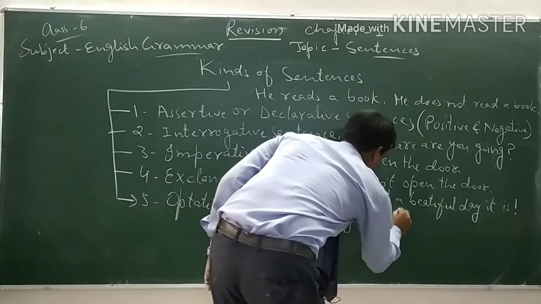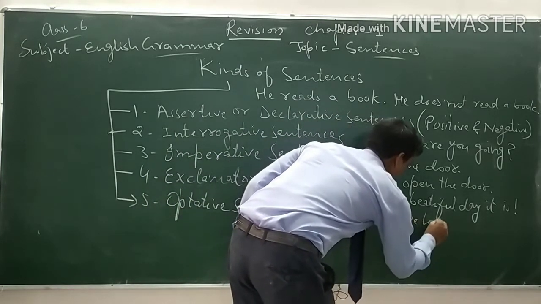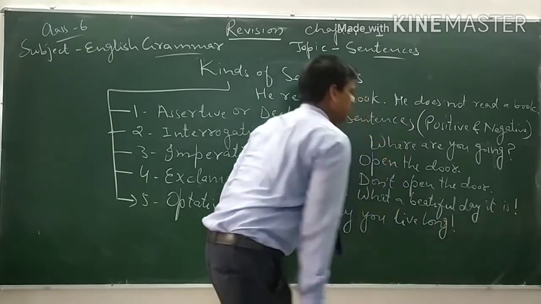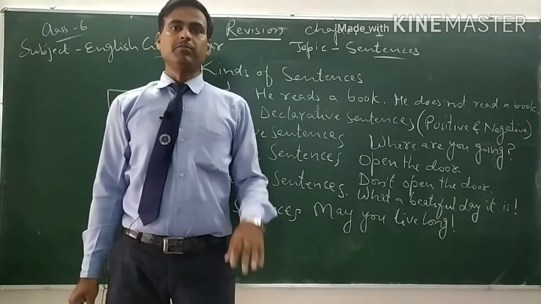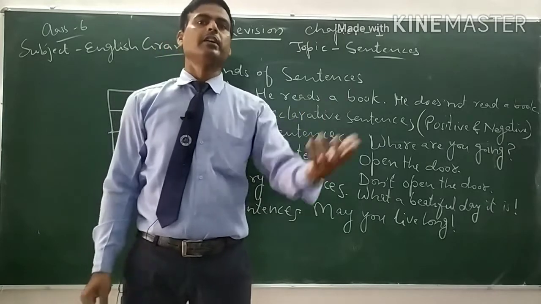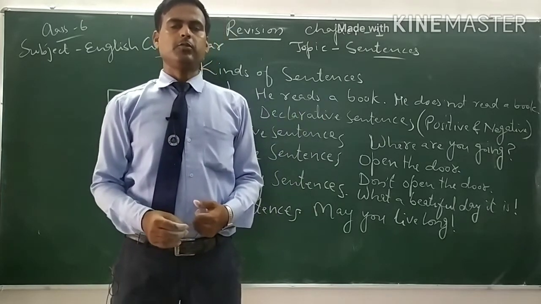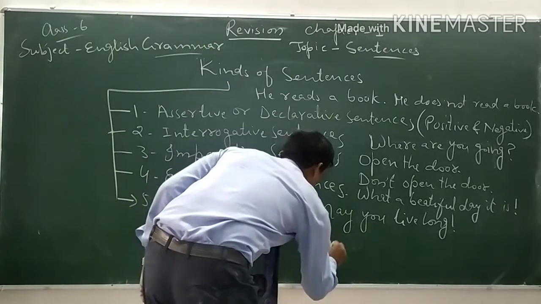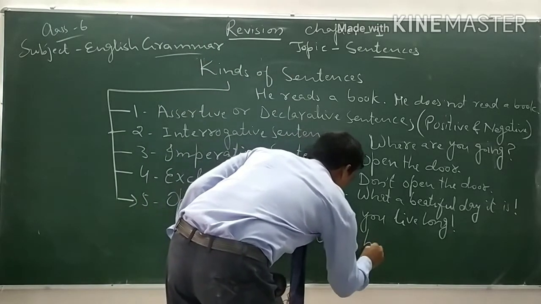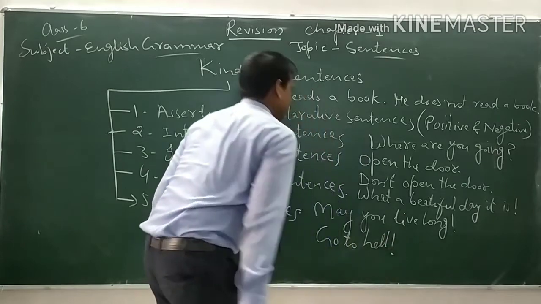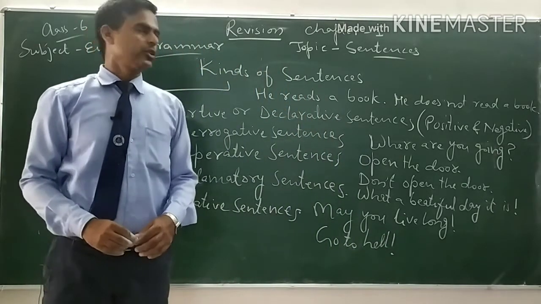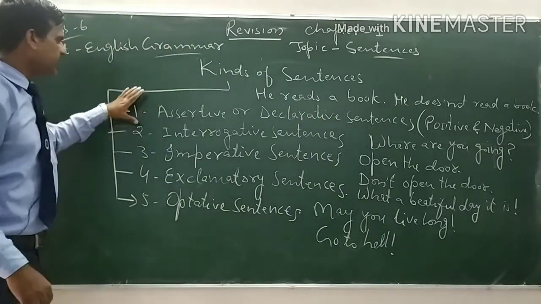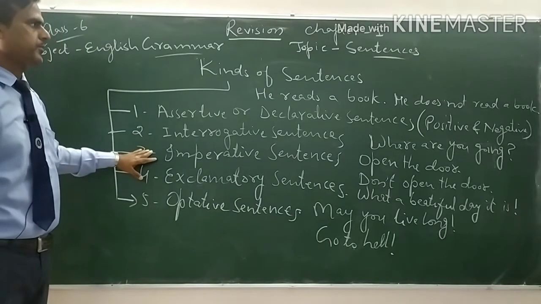Or sometimes we also use optative sentences for a curse. For example, go to hell. So these are the five types of sentences.